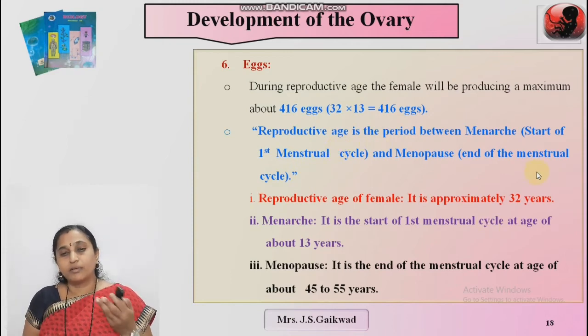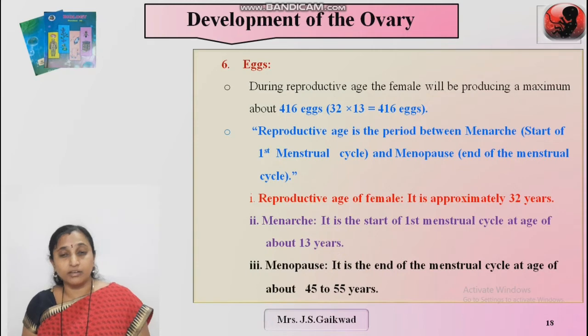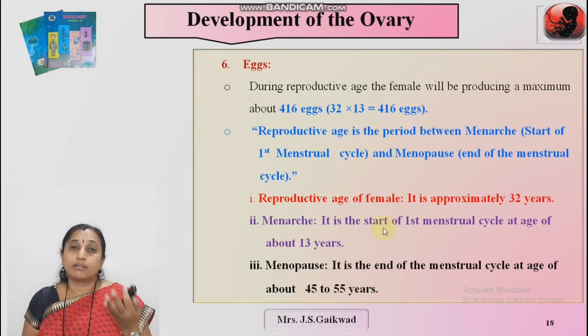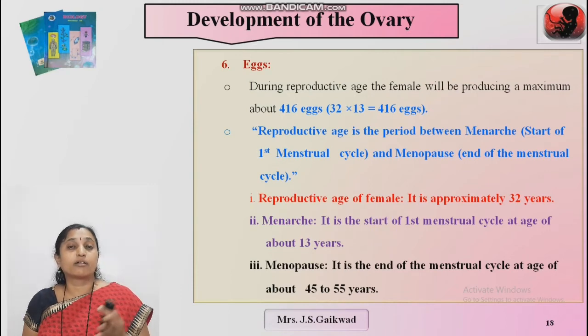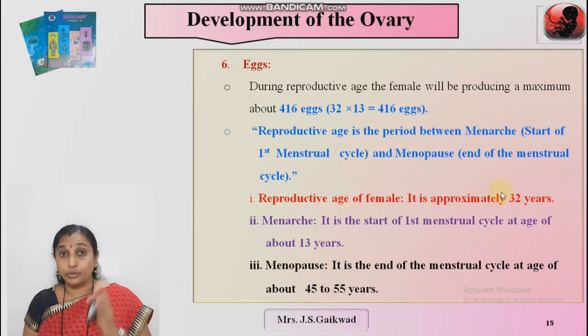What is menarche? It is the start of the first menstrual cycle, and the age of the first menstrual cycle is 13 years, in some girls maybe 12 years. That is puberty age, 10 to 14 years. And what is menopause? That is the end of the menstrual cycle at the age of about 45 to 55 years. After menarche, the female can conceive a baby, but after menopause, she cannot bear or conceive a baby. The period between these two is known as the reproductive age, which is about 32 years.